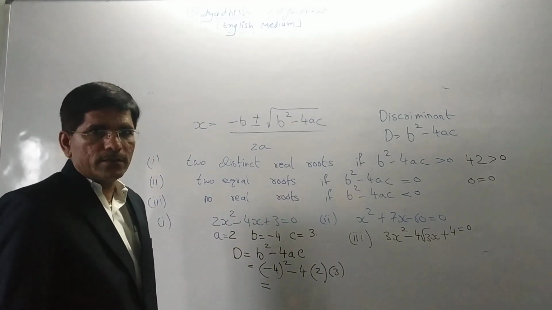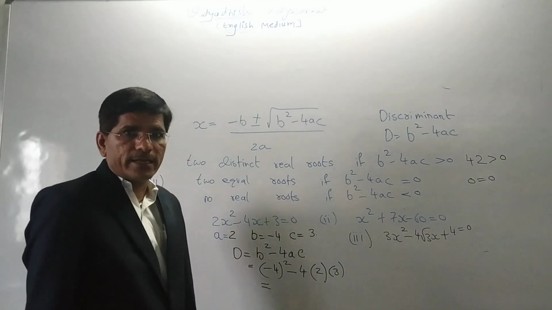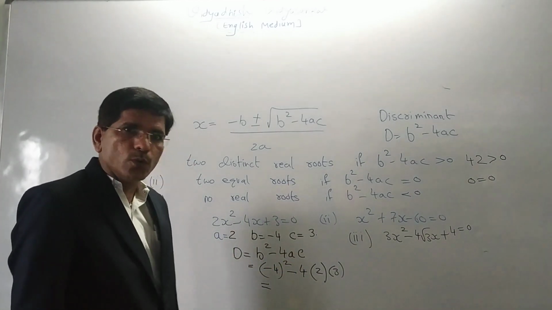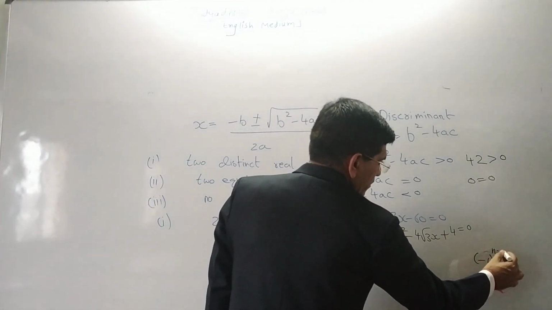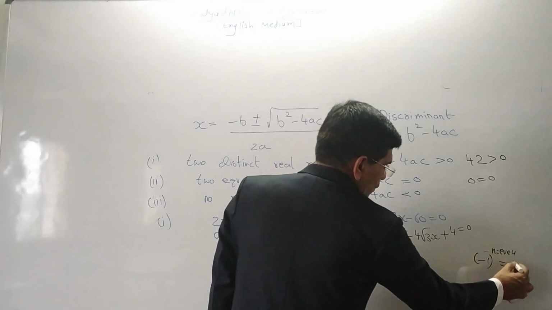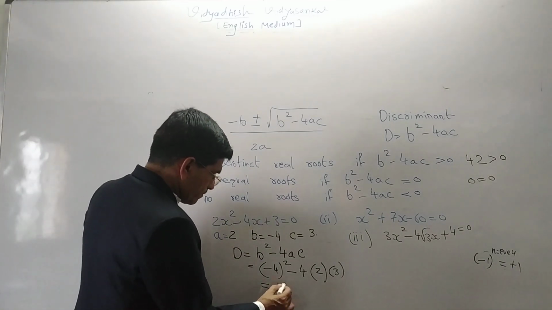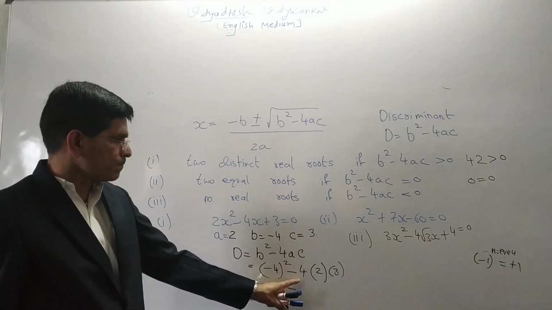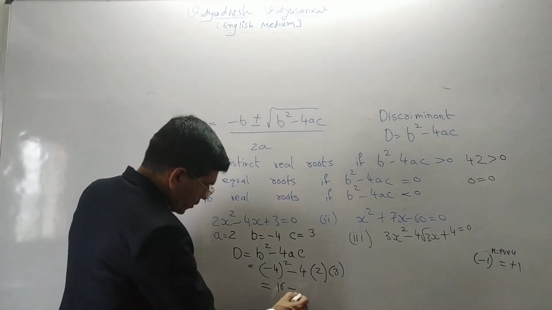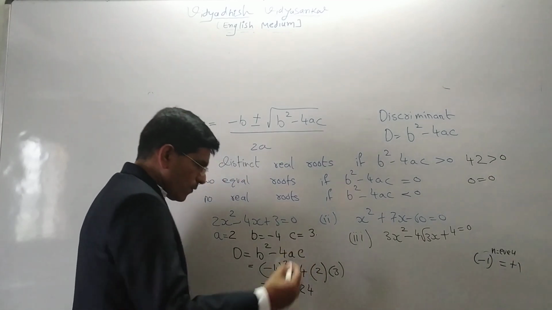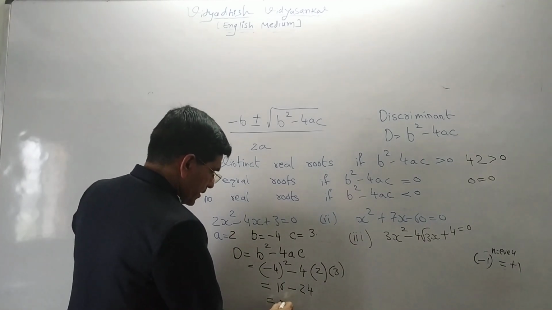Now, minus 4 square is 16. The negative sign is there, but the power is 2. When an even power is there, the answer is always positive. So here it is 16. Now 4 twos are 8, 8 threes are 24. So 16 minus 24 is minus 8.